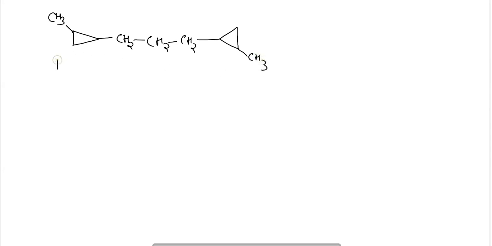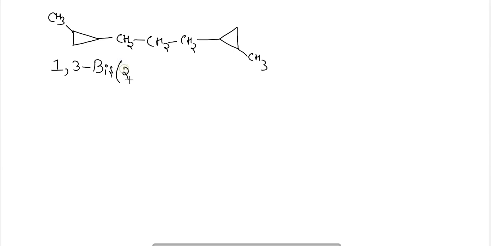If a side chain alicyclic compound like this is present, then the name of this compound will be 1,3. Two of them are there, and for that this is used.